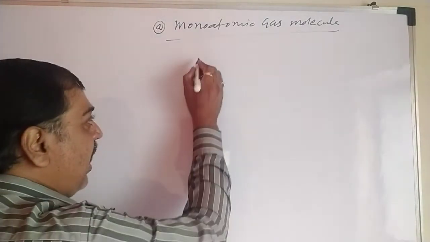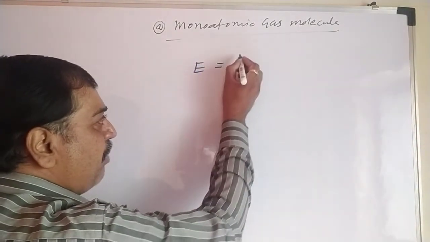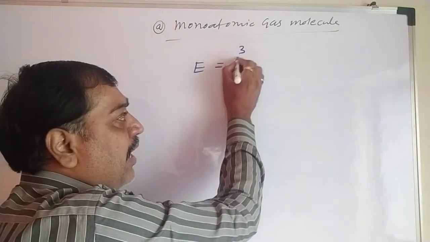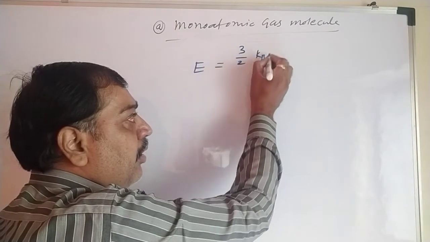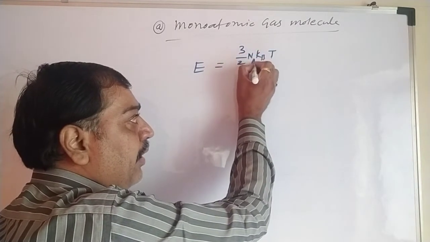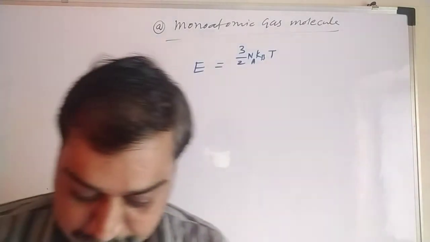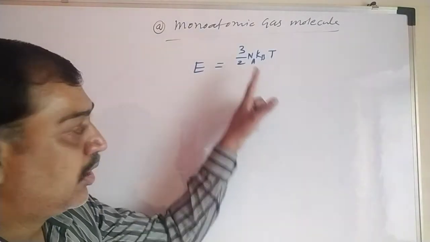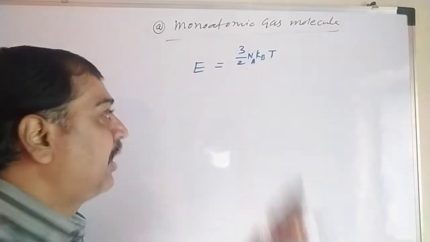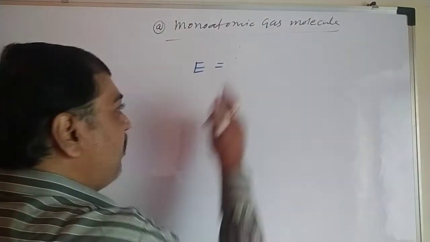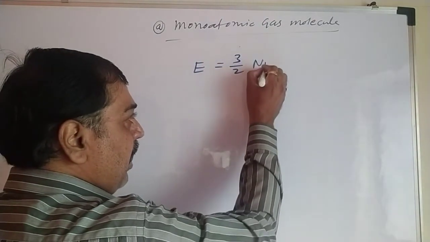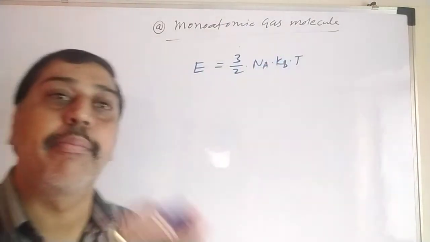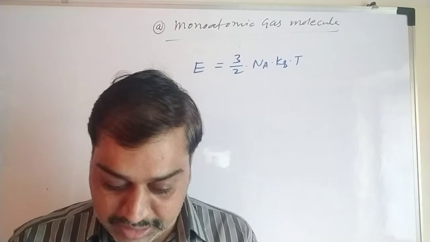So the total internal energy of this monoatomic gas molecule can be written as 1 by 2 kBT plus 1 by 2 kBT plus 1 by 2 kBT. Directly I will write 3 by 2 kBT, Na into kBT. 3 by 2 Na kBT, that is nothing but the total energy in translational motion for a monoatomic gas molecule. So the total energy, 1 by 2 kBT, 1 by 2 kBT, 1 by 2 kBT, becomes 3 by 2 kBT.